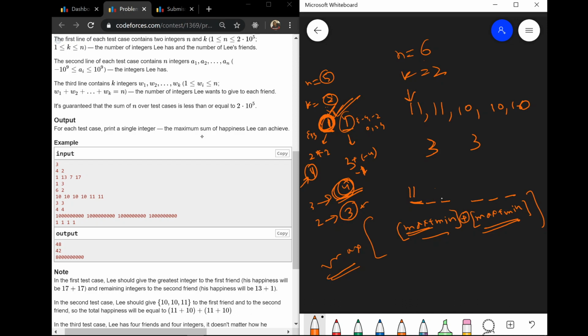Then all of you would definitely be thinking that why can't we just put 11 here? Will this maximum change? No, this maximum will never change. So this was the main point: why are we not continuously grouping them together?